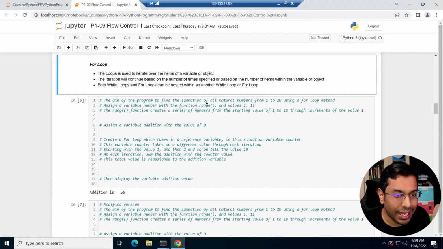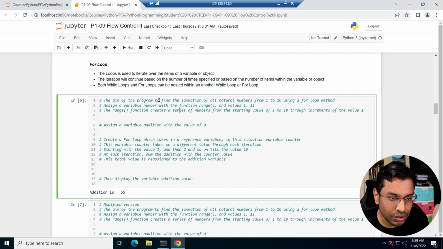we are going to be looking at a range function to help us do that. So what is the range function? The aim of this program is to find the summation of all natural numbers from 1 to 10 using a for loop, right? So we want to assign a variable number with the function range and values from 1 to 10. The range function creates a series of numbers, basically a sequence, starting from 1 to 10 through increments of the value 1. So it's going to be 1, 2, 3, all the way up to 10, right? So let's start off with a number of a range. So number. So this is our range number.